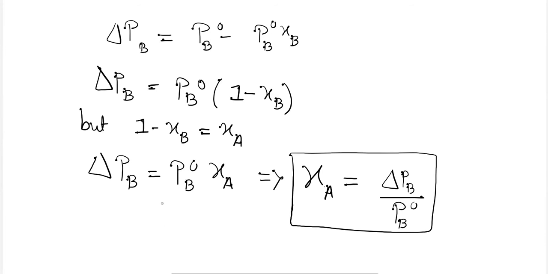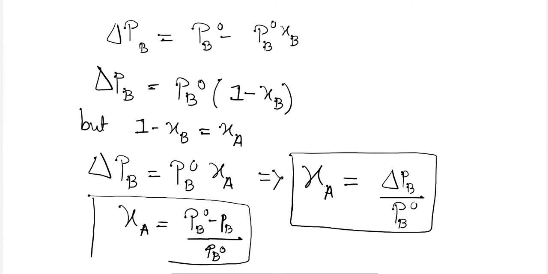Now let's put the value of del PB here. The value was PB naught minus PB. So the mole fraction of the solute XA will be equal to PB naught minus PB divided by PB naught.